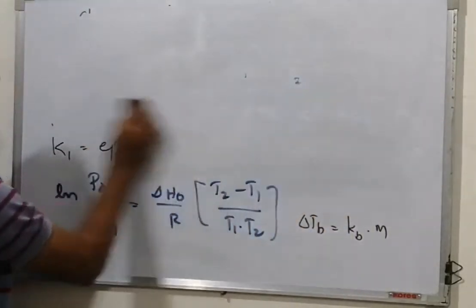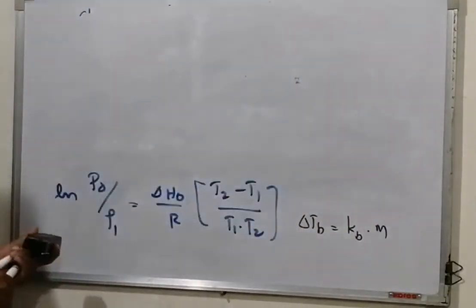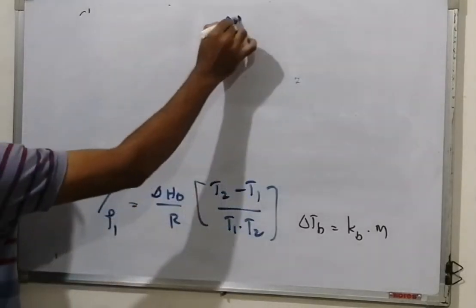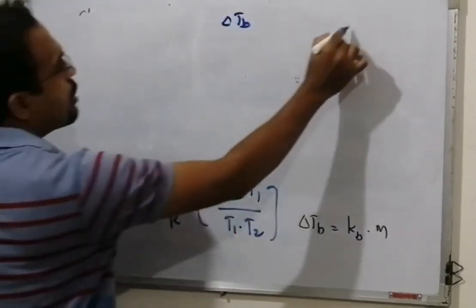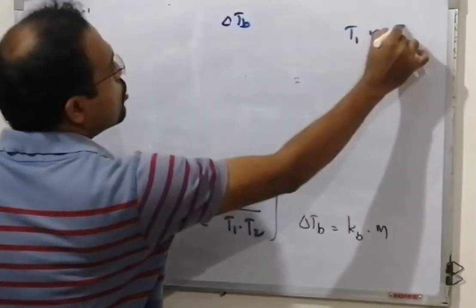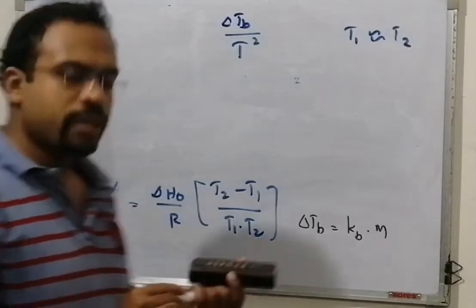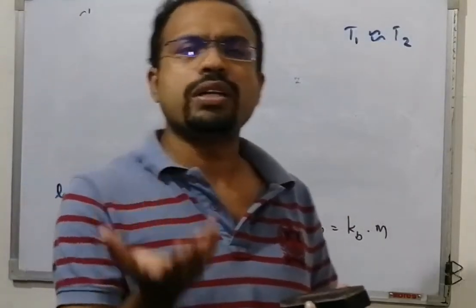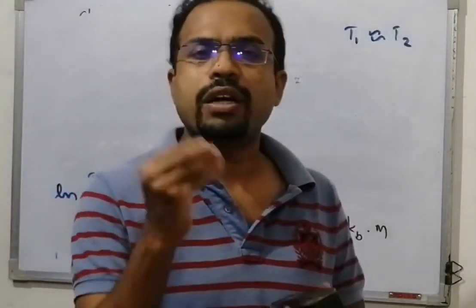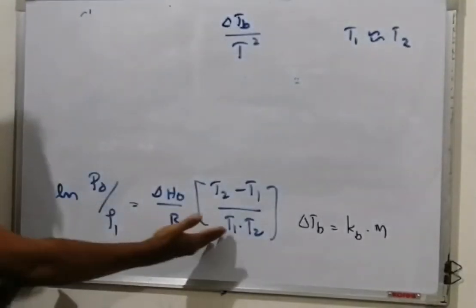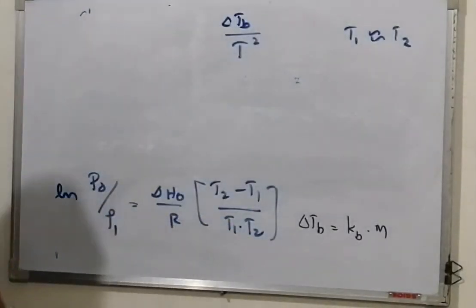Therefore, T2 minus T1 can be taken as delta Tb. We have also assumed that T1 is almost equal to T2, therefore T square. It is an assumption, because one is 100, the other is 110 or 105 or 101, that's a small difference only. This is only for convenience; otherwise you can use it like this also, no problem.